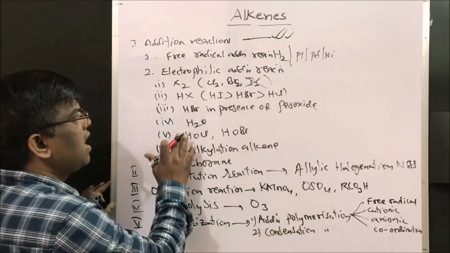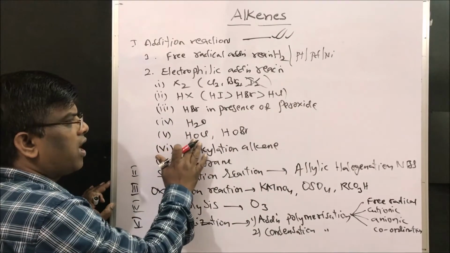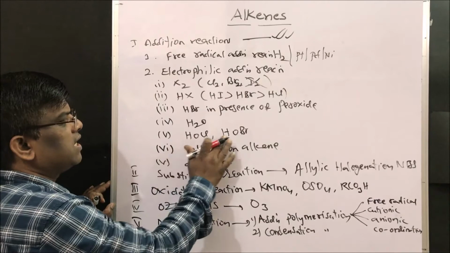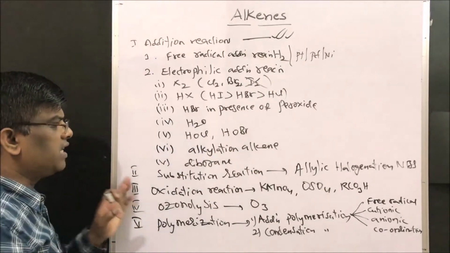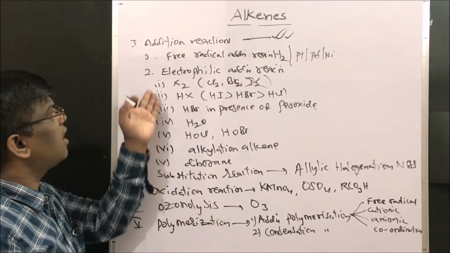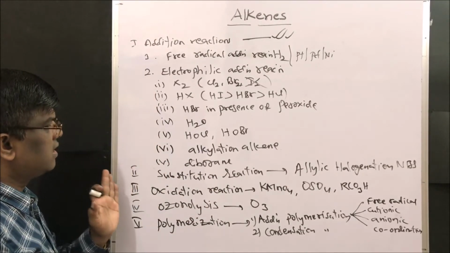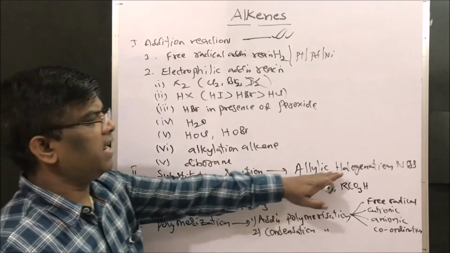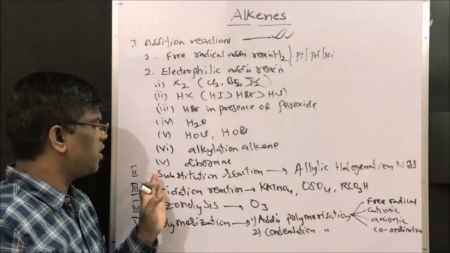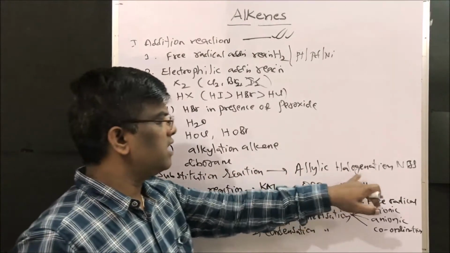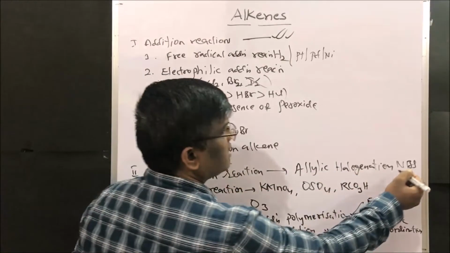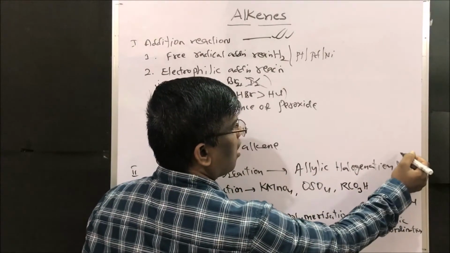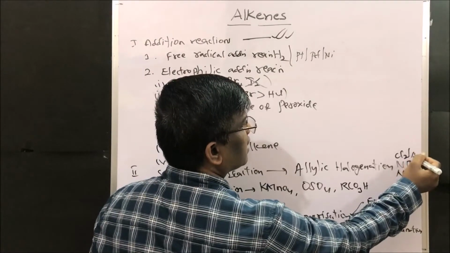We learn in detail addition of water, addition of hypohalous acids, that is HOCl and HOBr. Then alkylation of alkene and addition of diborane. These are all electrophilic addition reactions. Then there is an example of allylic halogenation, which is nothing but a substitution reaction. Under this, we learn about allylic halogenation using NBS or NCS, N-chlorosuccinimide, or chlorine under heating conditions.